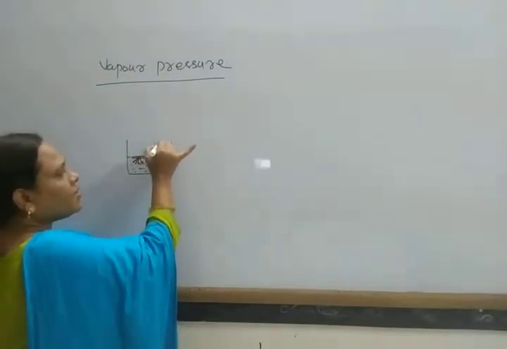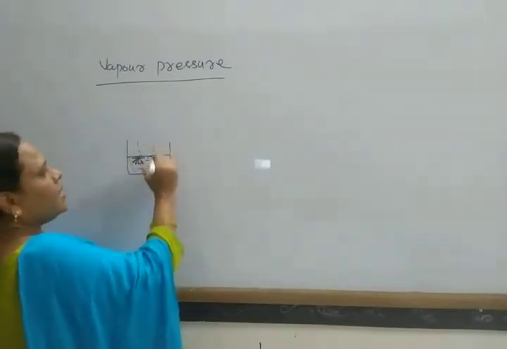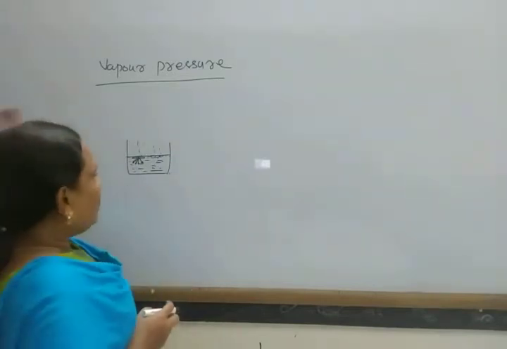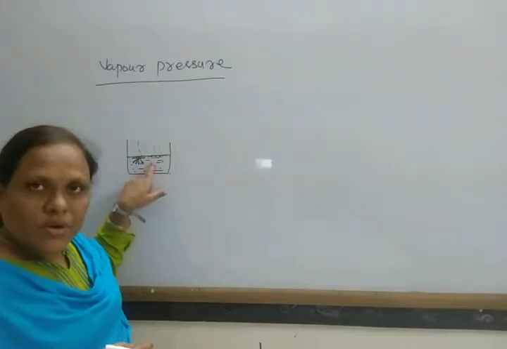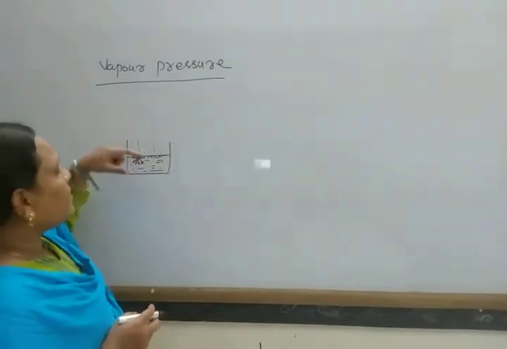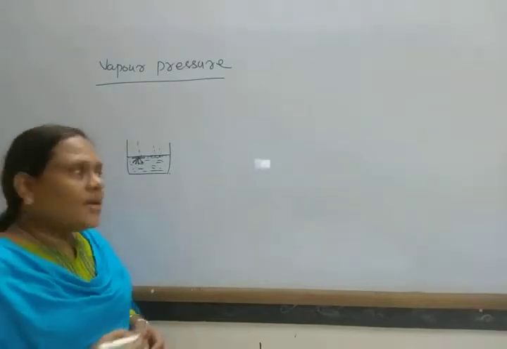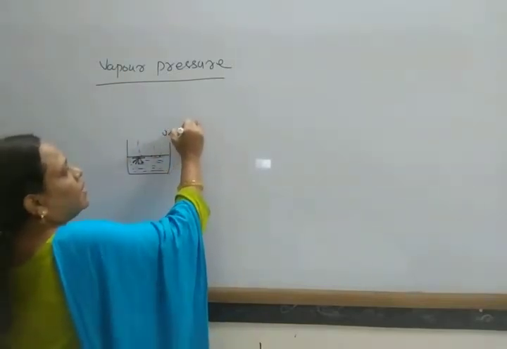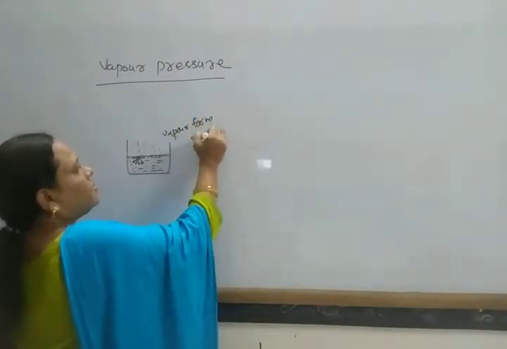In this way, they are converted into the vapor phase. These liquid molecules from the surface get some kinetic energy from the molecules present here, and they escape out from the surface and convert into vapor form or gaseous form.